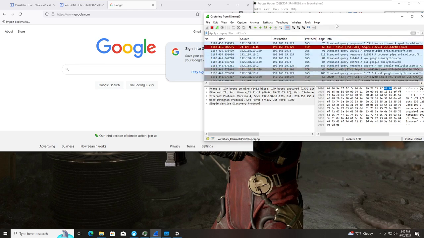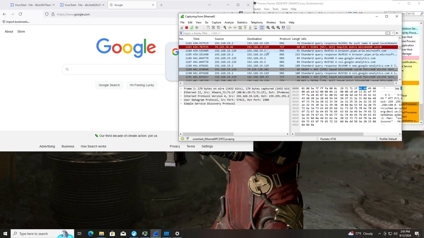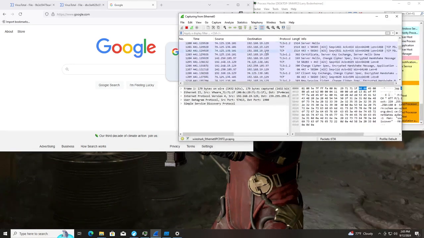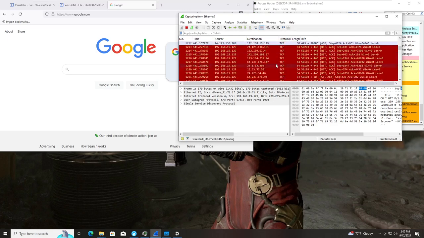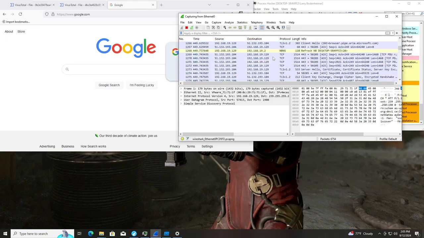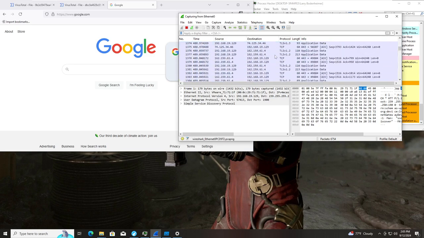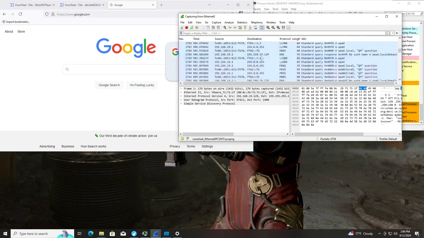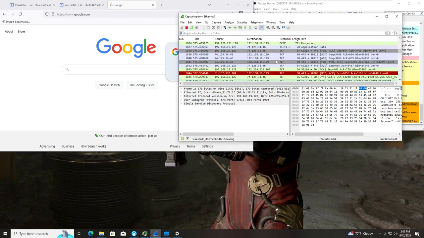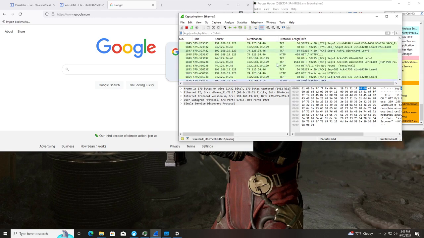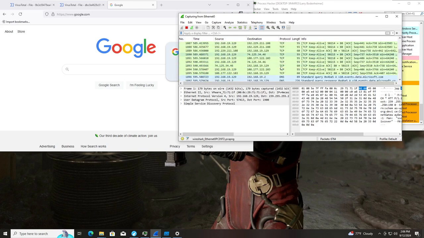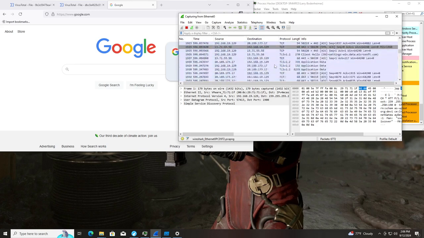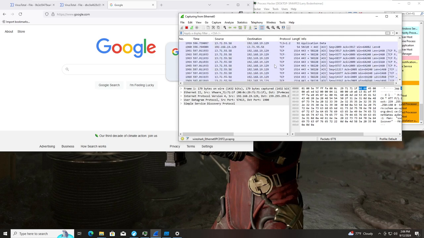Okay. We've got a reset from 7.4. We looked at that before. That was the Google one that said there was no information. What the heck is all this? Okay. Interesting. We have quite a few packets to sift through. But I feel like this isn't going to give us the information that we need. I feel like our information is going to be found in Process Explorer. But I'm doing a quick look through real quick, just to see if anything jumps out at me.